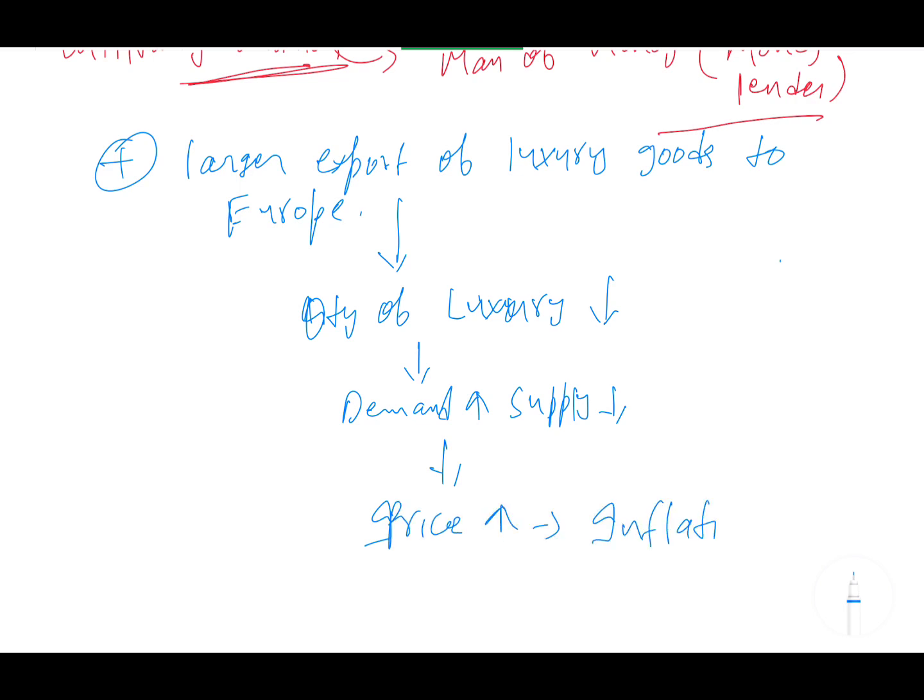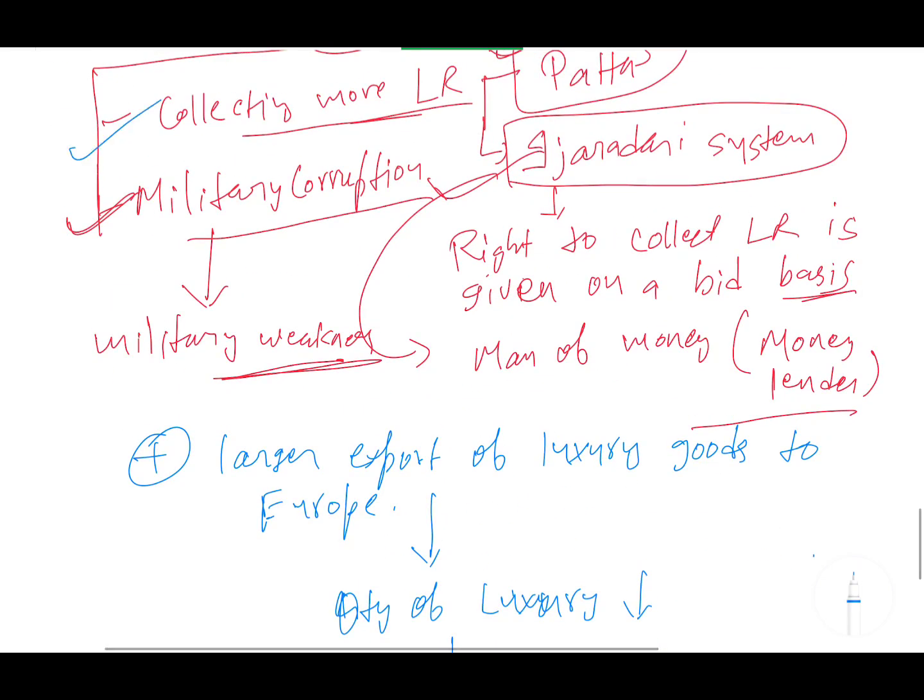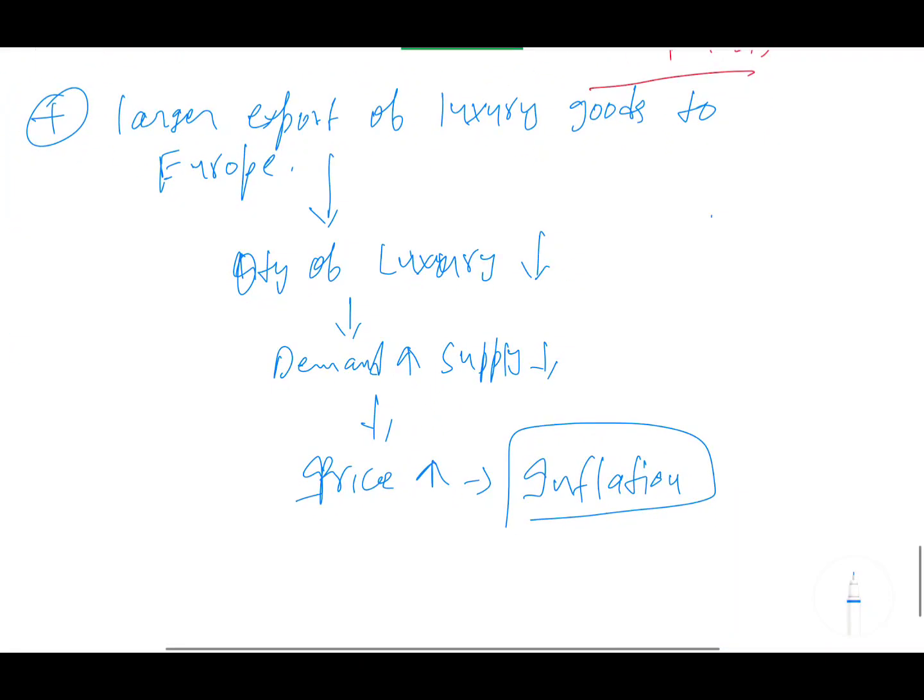So on one hand, smaller mansabdars are not getting enough land revenue. So they had their own means of collecting more revenue by adopting the Izaradari system or the military corruption. On the other hand, now they are not able to buy the luxury items, because every mansabdar in society has a good status. They usually have luxury items with them. If currently, due to the economic crisis, they do not have the luxury status, they feel ashamed in the